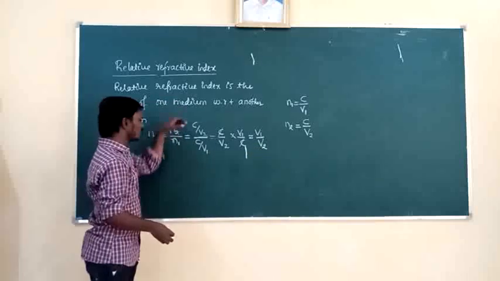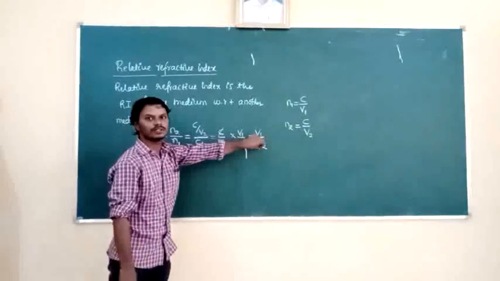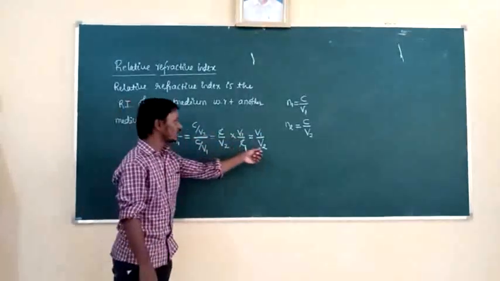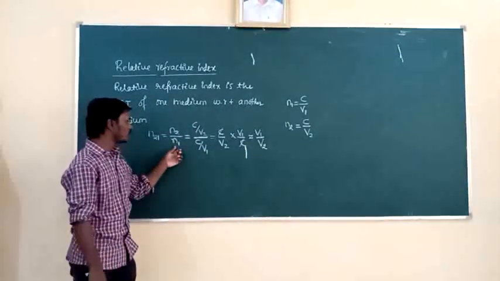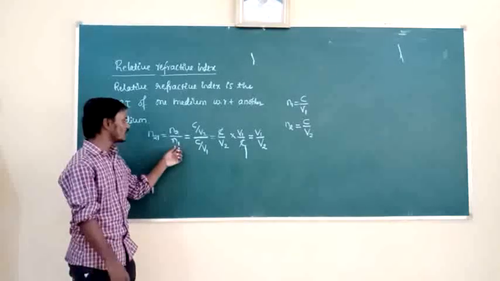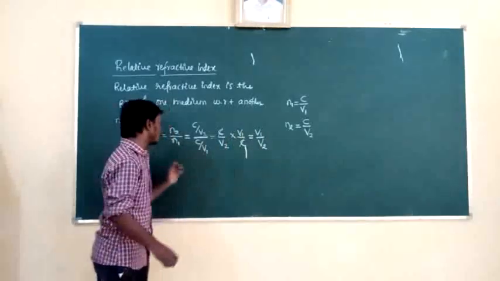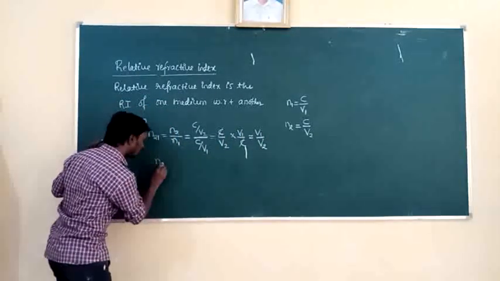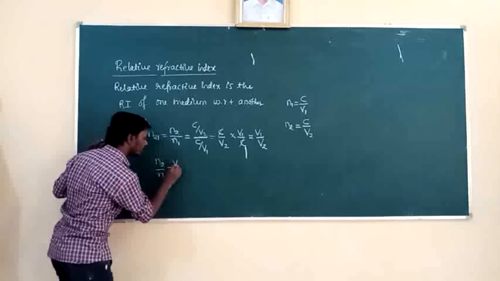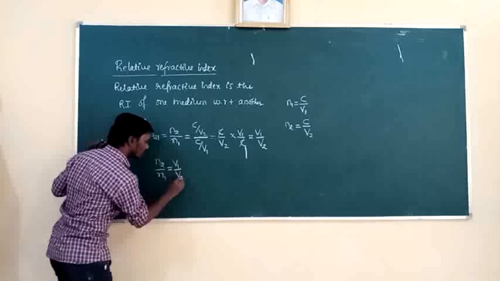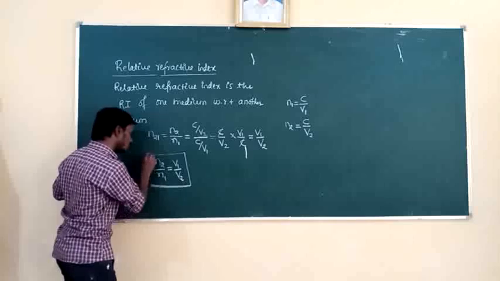So see here, the refractive index of the second medium is N2. The speed of light in the second medium is V2, because the refractive index and the speed of light are inversely related. The refractive index of the first medium is N1. The speed of light in the first medium is V1. Again they are inversely related. In general we can write N2 by N1 is equal to V1 by V2. This is the relative refractive index in terms of speeds.